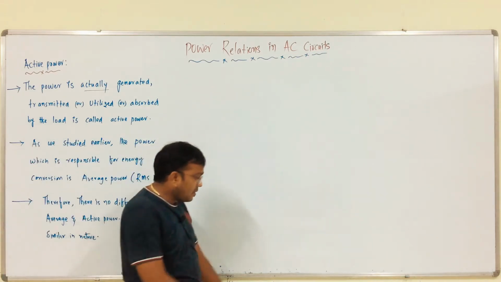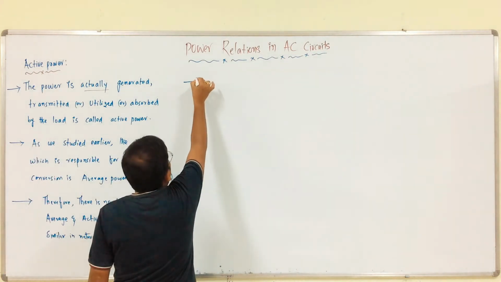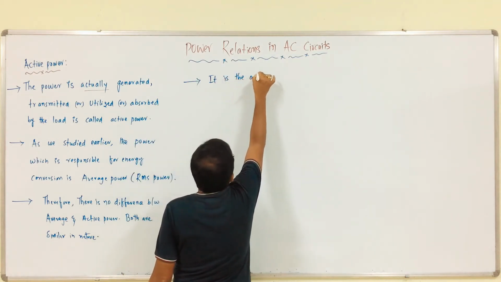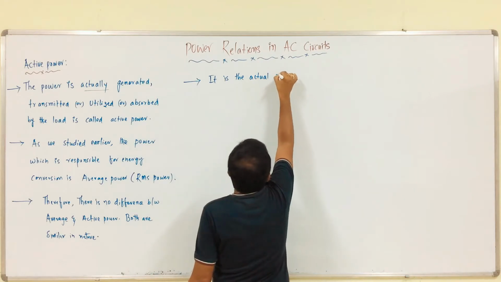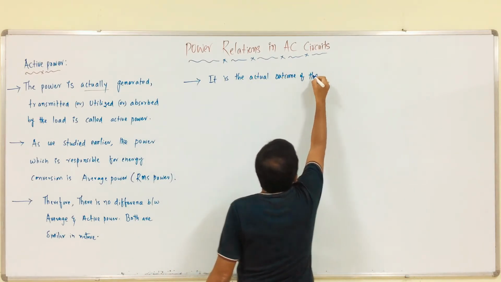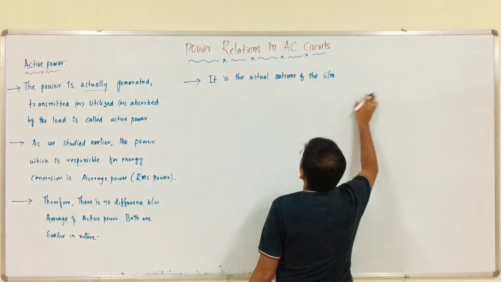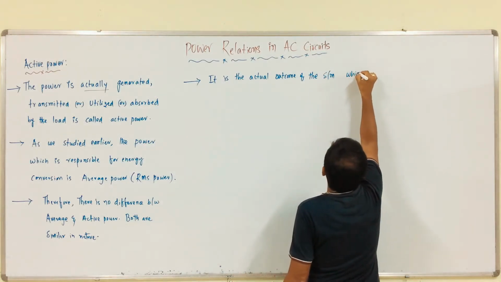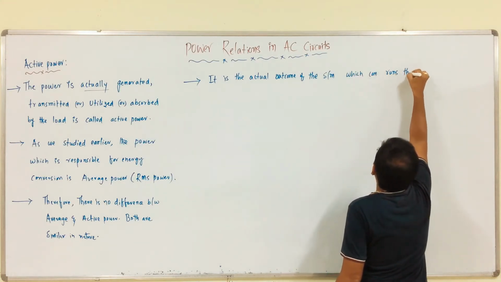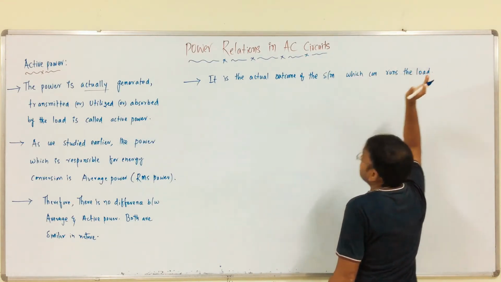Right. So, next important point, it is the actual outcome of the system which can run the load. That is the meaning, right?